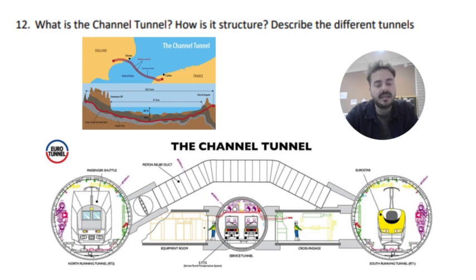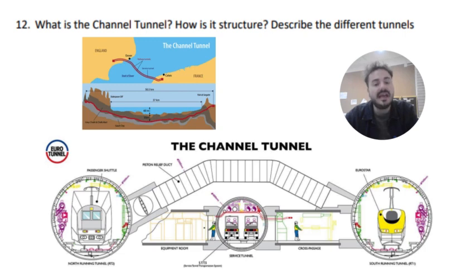The Channel Tunnel is actually three tunnels together that are under the waters between Le Pas-de-Calais in France and Dover in the United Kingdom. As you can see, we have a combination of three tunnels, but we have trains in just two of them. In the right one we have the Eurostar, and in the left side we have the Channel Tunnel for passengers.